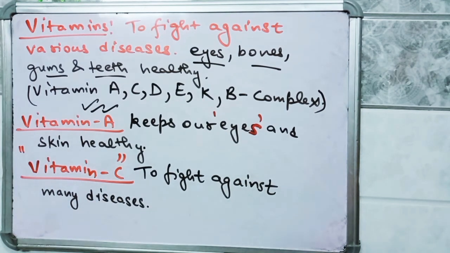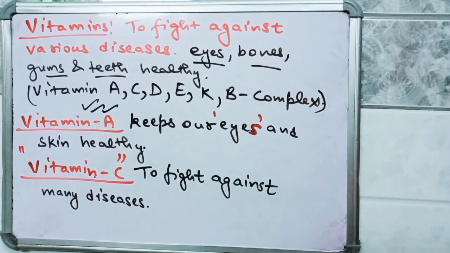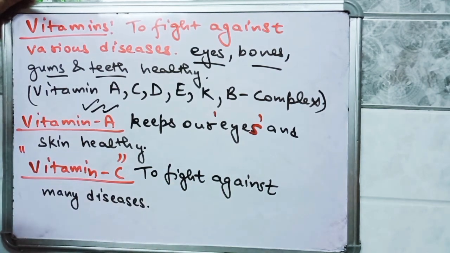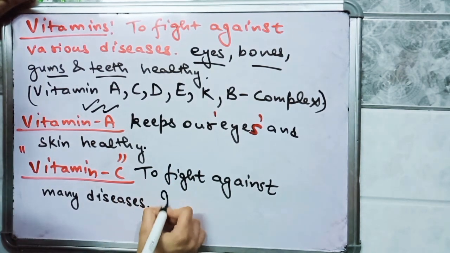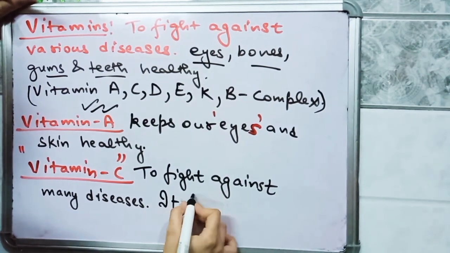So your immunity power can increase if you increase the intake of vitamin C in your diet. So vitamin C helps to fight against many disease, and it boosts, or increases, our immunity.